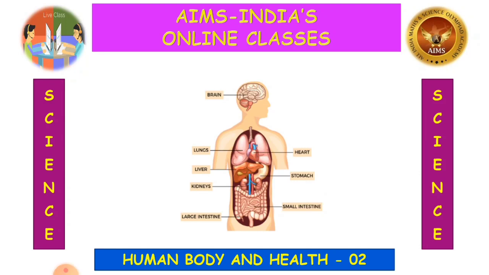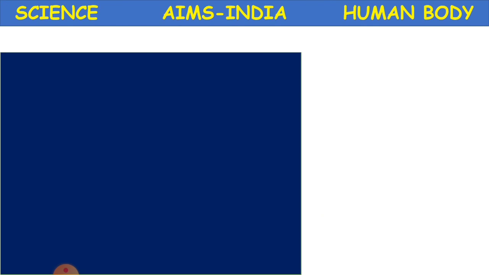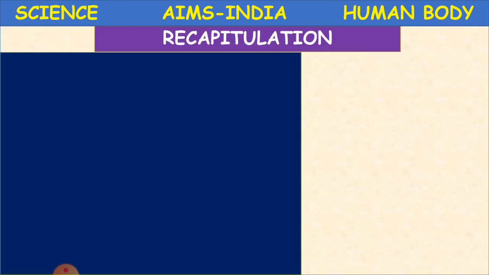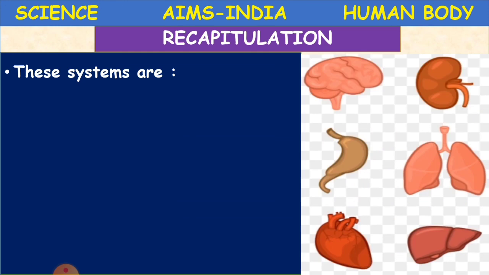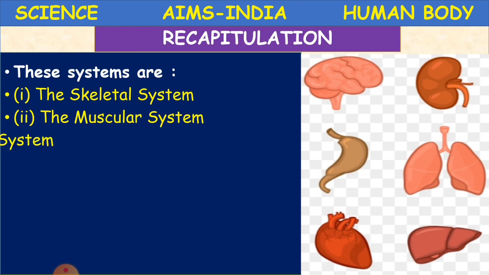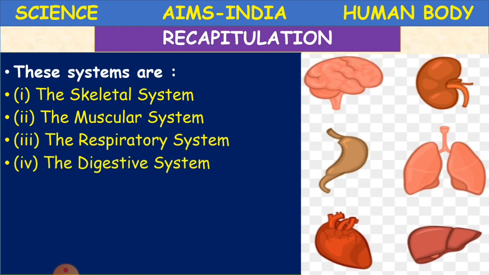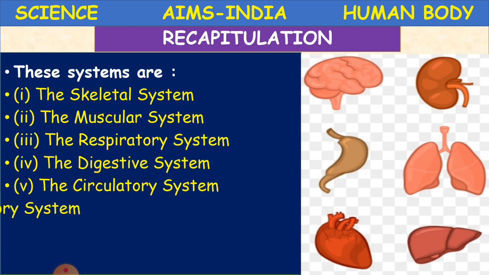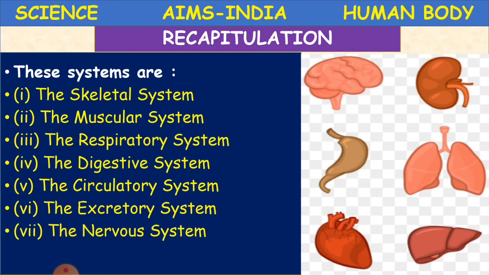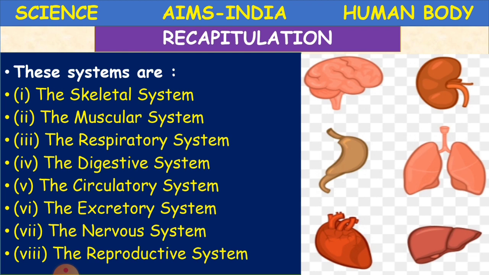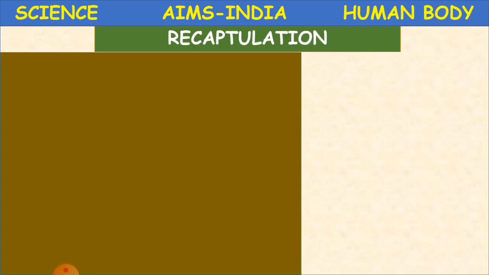So today from our science subject we are going to continue part 2 of human body and health. Let us have a revision of our previous topic. We learned that we have some main body systems. They are the skeletal system, muscular system, the respiratory system, digestive system, circulatory system, excretory system, nervous system and the reproductive system. One by one we are going to learn about these systems in detail. Yesterday we talked about the skeletal system.